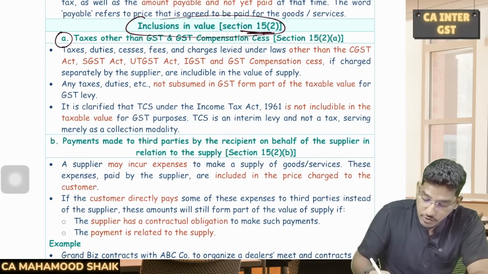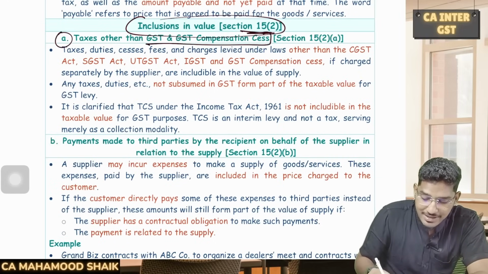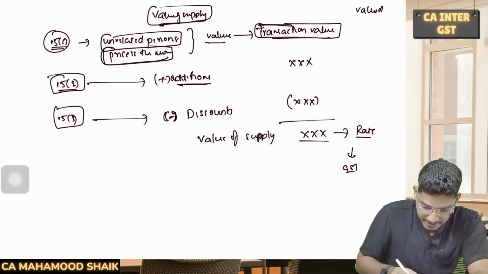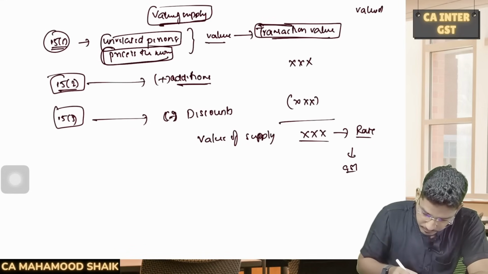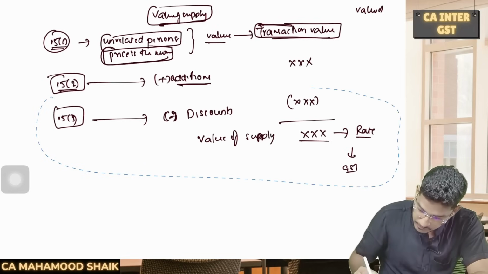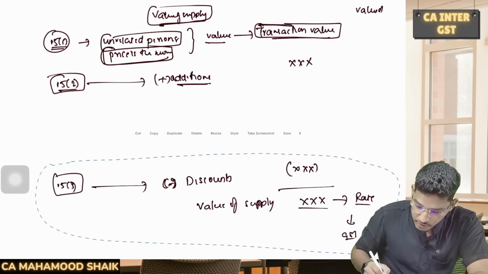So 15 subsection 2 clause A says that taxes other than GST and compensation cess, if the supplier is collecting from the recipient, so let us add it here itself. So we'll do one thing, here itself we'll try to add it. So what are the additions? 15 subsection 2 clause A.